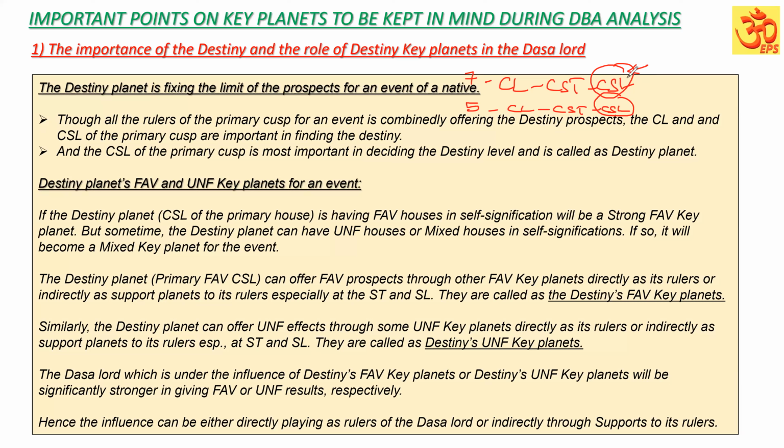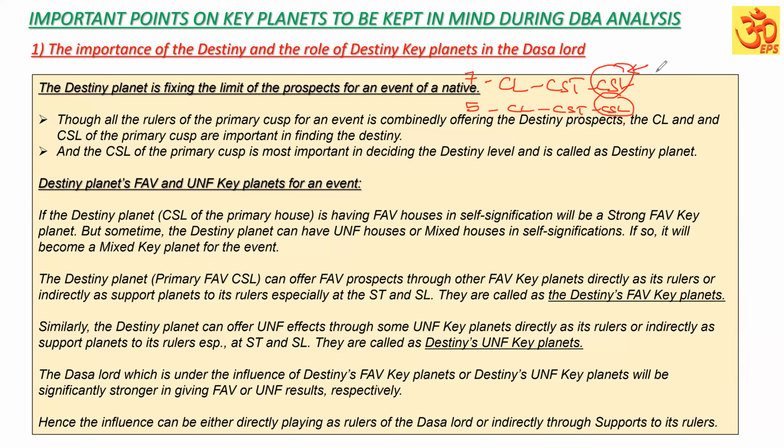Now, based on the limit fixed by the primary cuspal ruler, especially the cuspal sublord, the destiny prospects is fixed. Within the limit fixed by the primary cuspal sublord, that native is going to experience. Within the limit only, the Dasa Lord's results are also going to be experienced by the native.